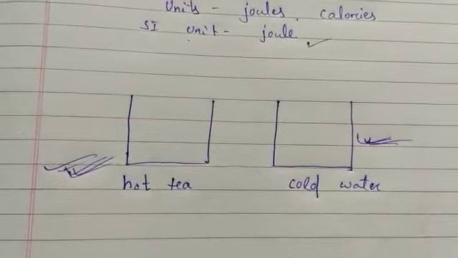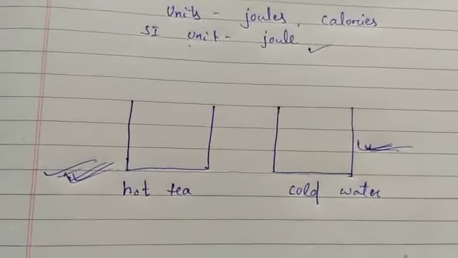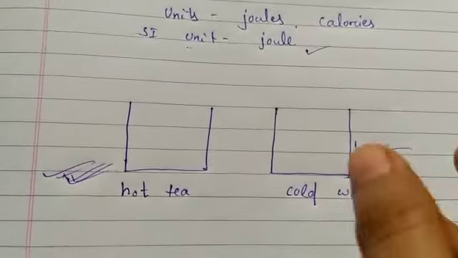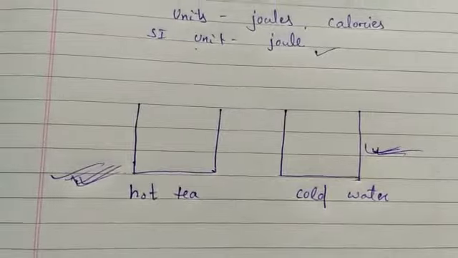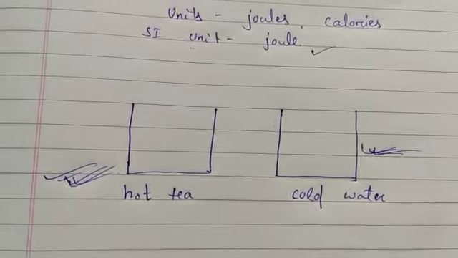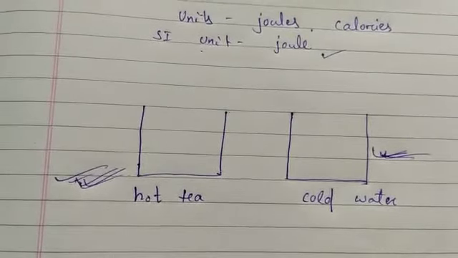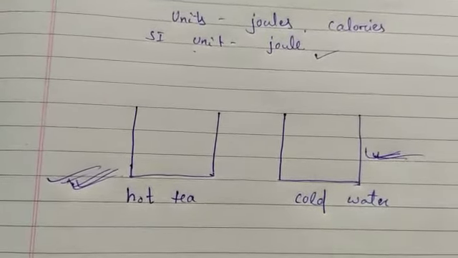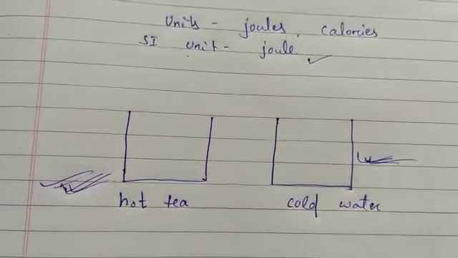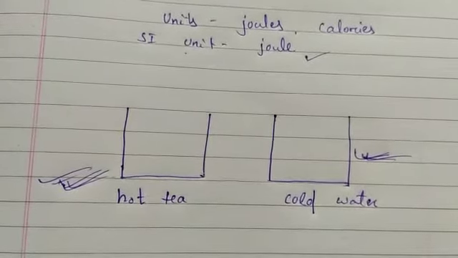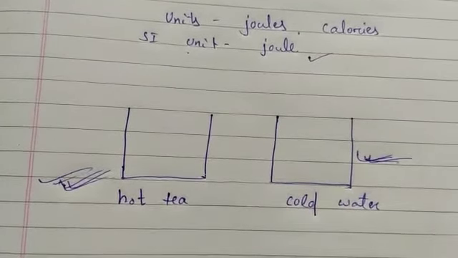After a few minutes, when you touch them, you will see that both feel the same to touch. That means outside the cup, you are touching, not dipping. Don't dip your hand, touch the cup or the glass you are having. After a few minutes, you will feel that both have the same feel to touch. That means both have the same amount of hotness or coldness in both the cups or glasses.